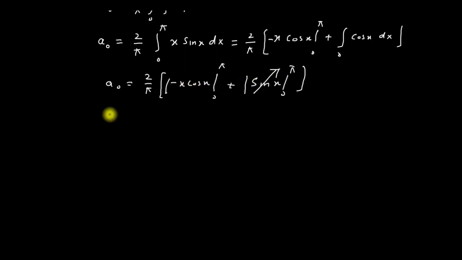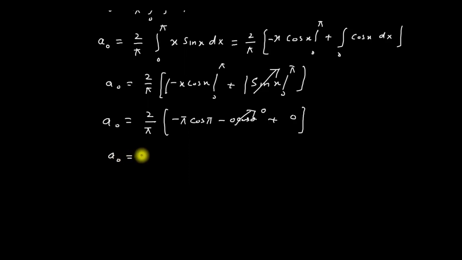And the other term becomes 2 divided by pi into minus pi cos pi minus 0 cos 0, and the plus term is also equal to 0. So finally we get a naught is equal to 2 divided by pi into minus pi cos pi.